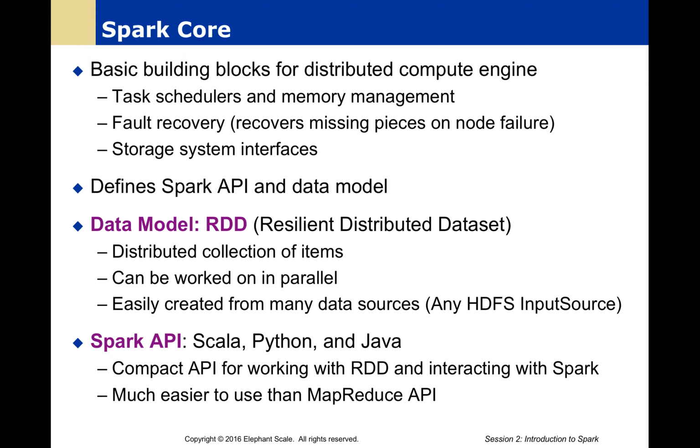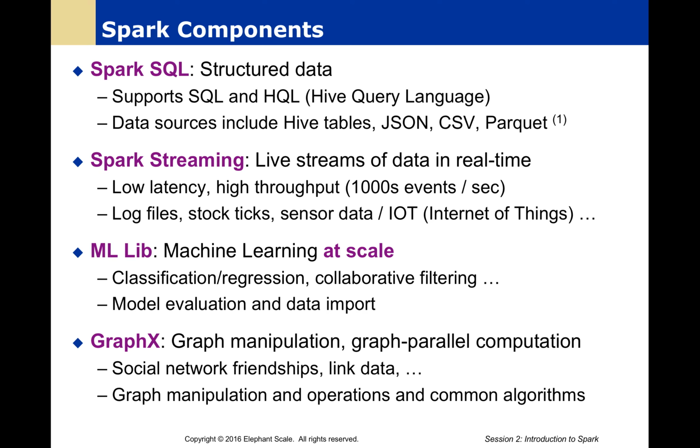The core is going to rely on the RDD, Resilient Distributed Dataset data model, which is basically a distributed collection of items. Similar to collections we work on in pandas or other technologies, this is going to then be distributed across the cluster. And we're going to have an API, and we're going to be using Python for that API, though there are other options, Scala or Java, but this API is going to be easy to use, and it's going to be shared across different components: Spark SQL, Spark Streaming for real-time operations, MLlib for machine learning, and graph operations.